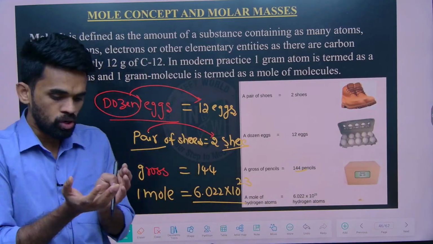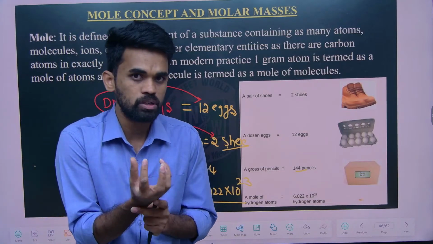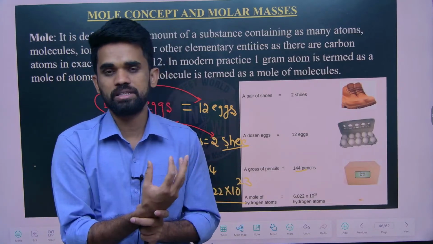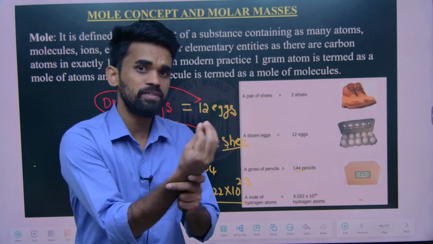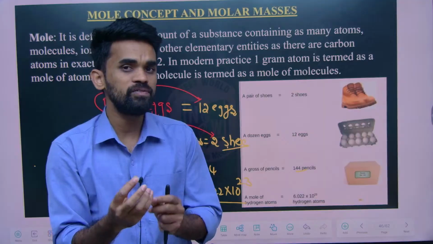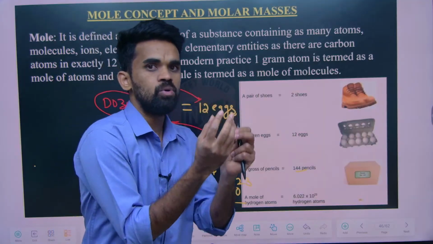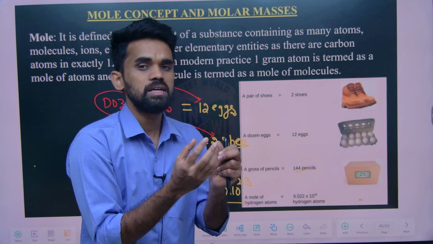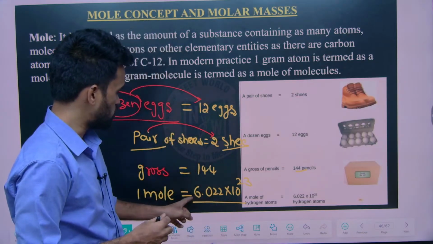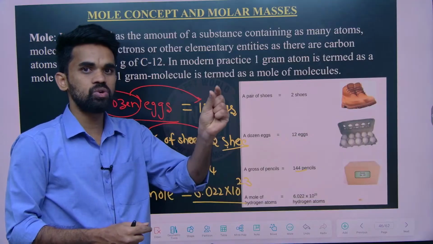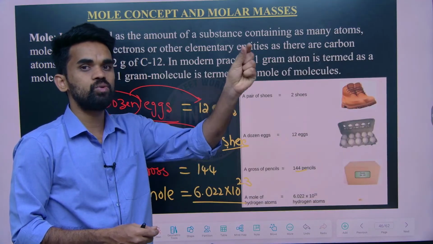A dozen eggs gives you 12, a gross of pens gives 144, a pair gives 2, and in the same way 1 mole represents the Avogadro number of particles. This is the big number, 6.022 into 10 power 23.